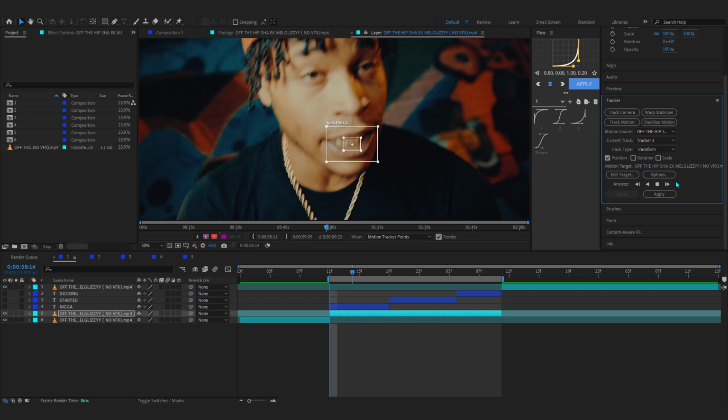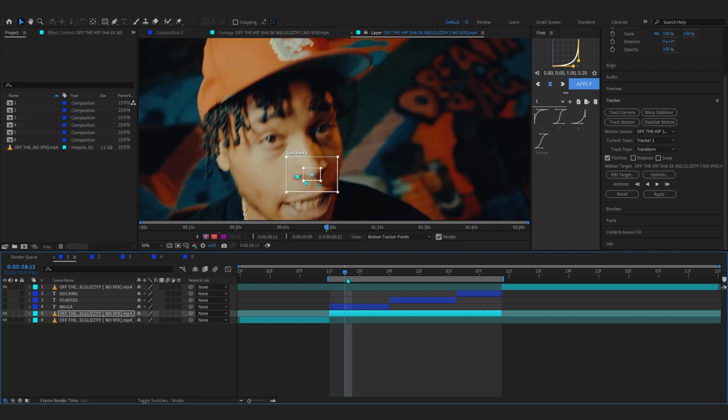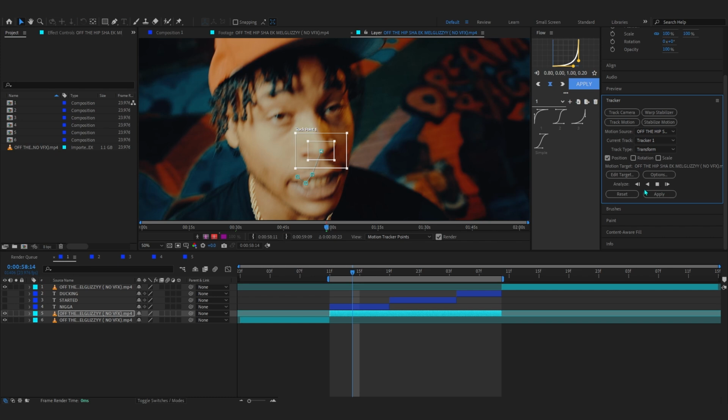You can see my one is pretty slow and it messes up right there. So when it messes up, just pause your track instantly. Like I did, just hit the enter key and it will pause, and go over to where it messes up and fix the track right here. So fix it to the nose right there, and now we can just hit analyze forward.